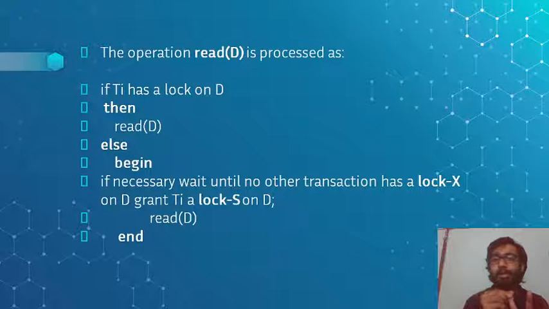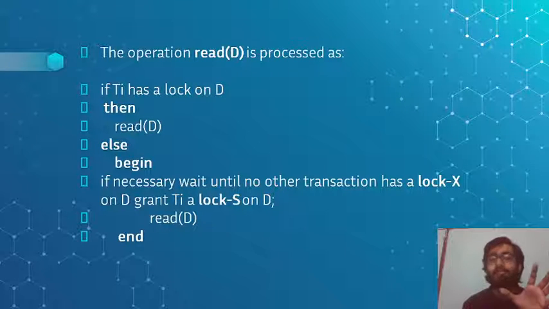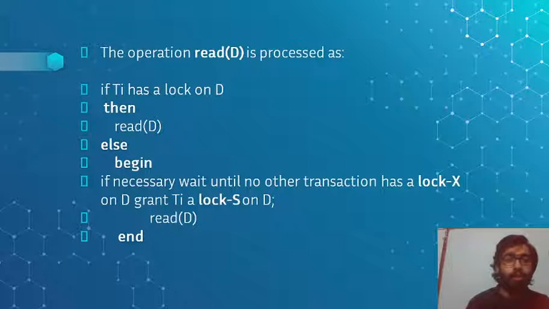To perform a read operation, we acquire a shared lock, and if we want to perform a write operation, we acquire an exclusive lock. So for read, shared lock, and for write, exclusive lock. Let's understand the algorithm. I will also explain it with an example, so it will be more clear.